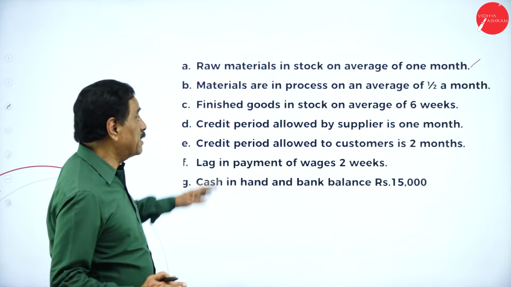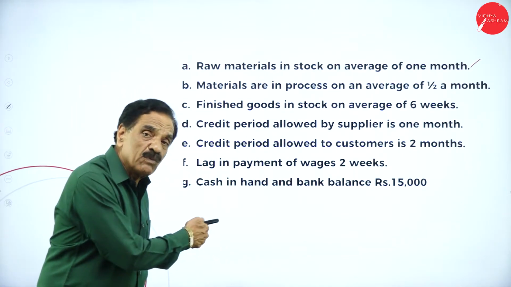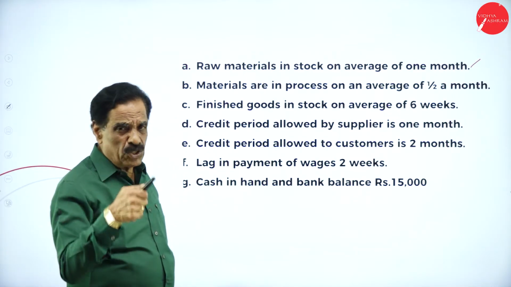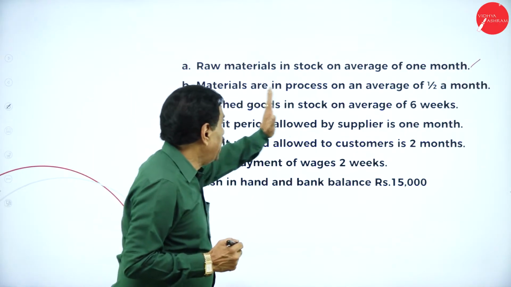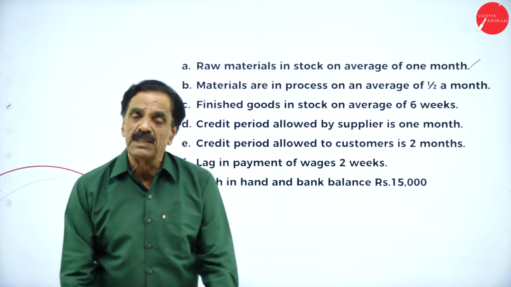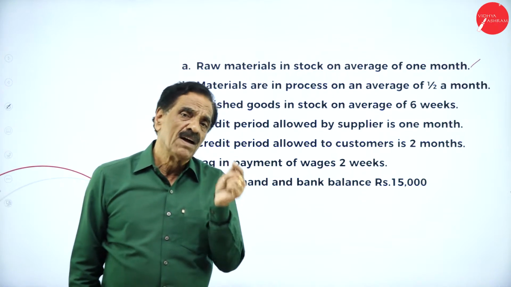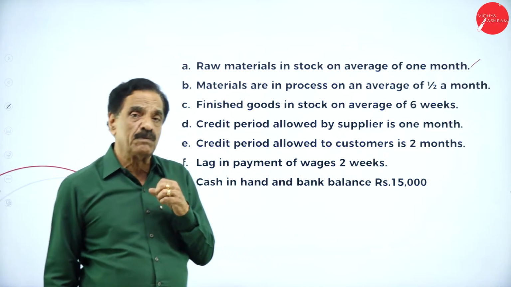Raw materials in stock an average of 1 month. I told you how to calculate 1 month now. 12,000 into 1 by 12 is 1,000 units. The cost is 16 rupees. Material in process an average of half a month. I told you, half a month. 12,000, half a month. How many units have to be produced? 500 units have to be produced.